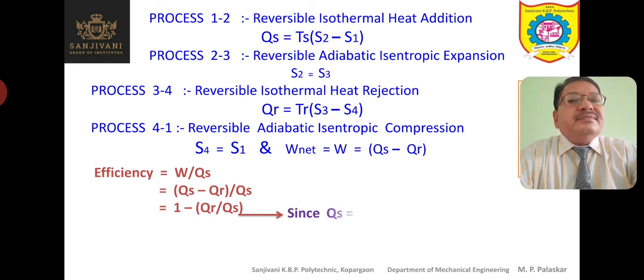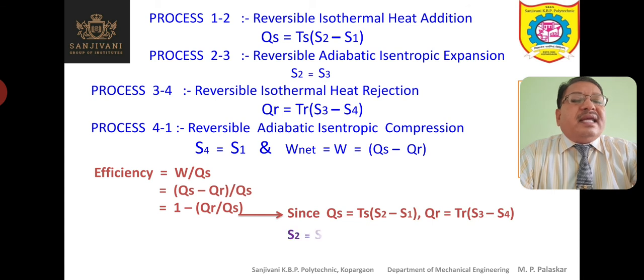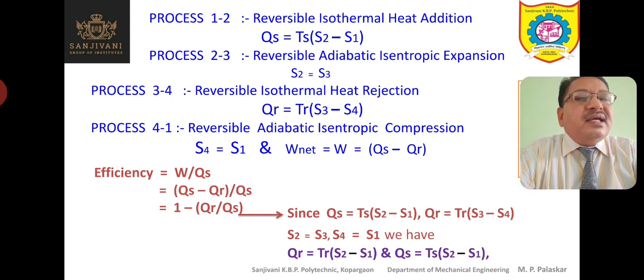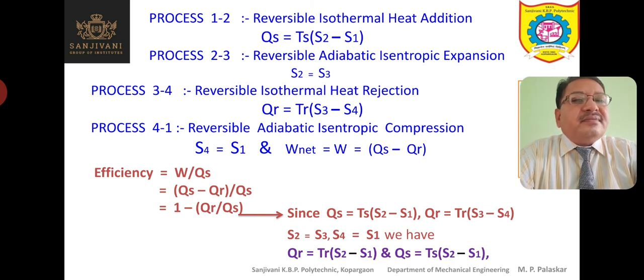Now let us go ahead and try to analyze this equation. We have seen that QS is equal to TS into S2 minus S1, QR is equal to TR into S3 minus S4. Also we have seen that S2 is equal to S3 and S4 is equal to S1. Now from these equations we get that QR is equal to TR into S2 minus S1, and QS is equal to TS into S2 minus S1. Why? Because S3 is equal to S2 and S4 is equal to S1.